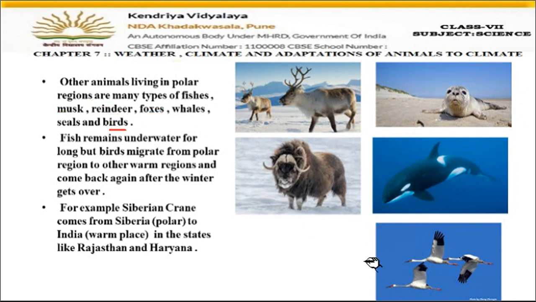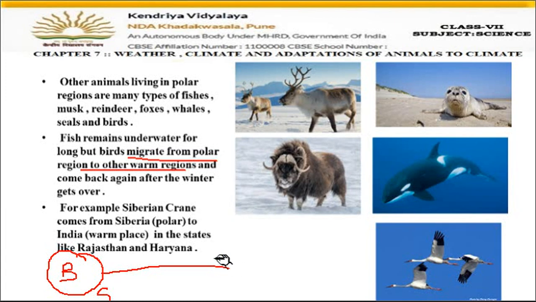Then some birds are also present, like this Siberian bird which is present in polar areas. Now, fishes remain under the water, but what about these birds? These birds migrate from polar regions to other warm areas, right? Suppose this is a place called Siberia. These birds are present in Siberia, and it's very cold in this area. In the winter season when it is very cold, they don't have houses or shelters to get warmth. So these birds will move to some other place, right?